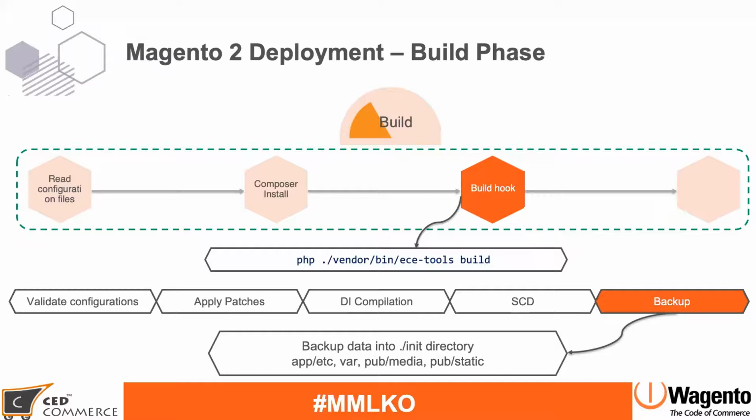That is also in a separate container, and they will take a backup of these files. Why? Because Magento does not want to lose this data, and this will be the writable data. Whenever, during the deploy phase, we connect with a new container, at that time we need all these directories again in a writable mode. That's why we need to take a backup into a separate location.